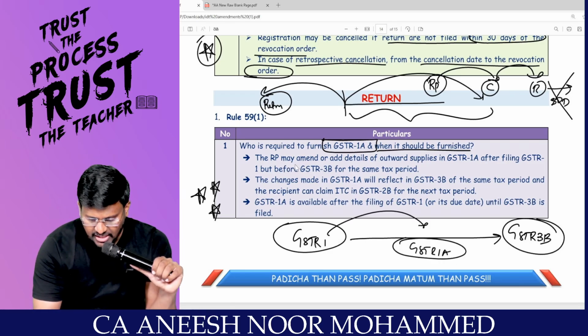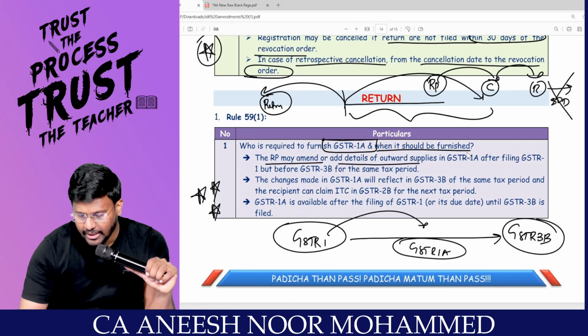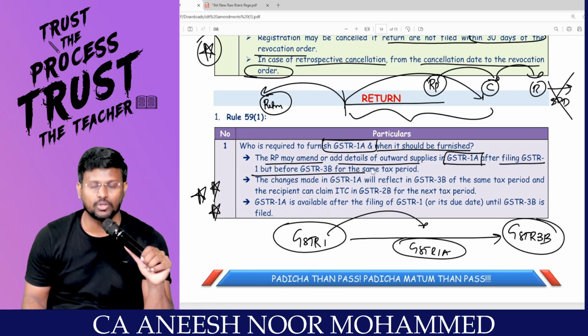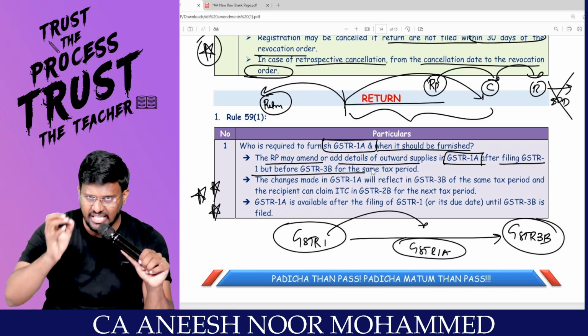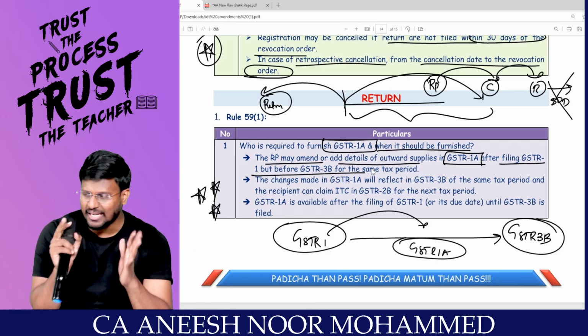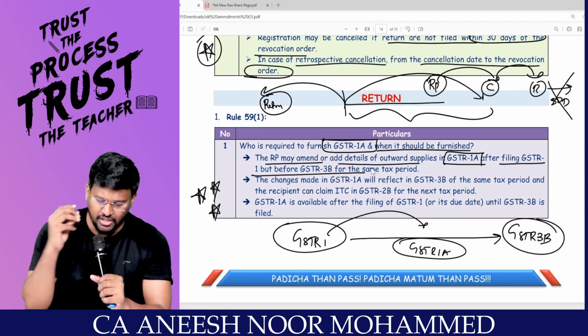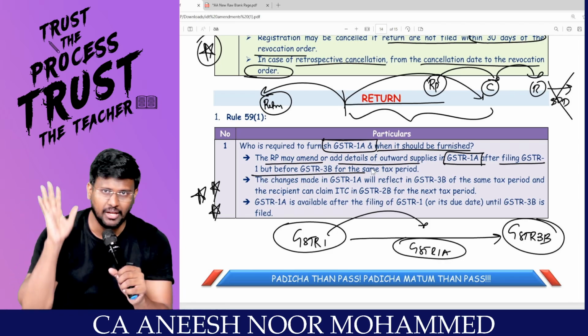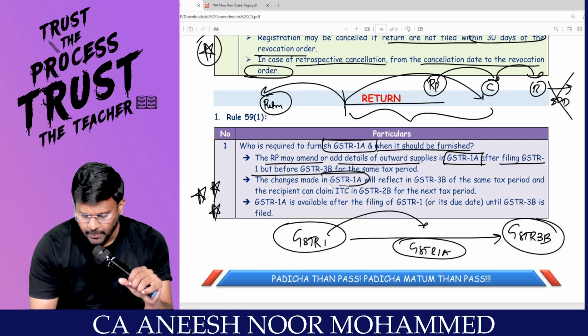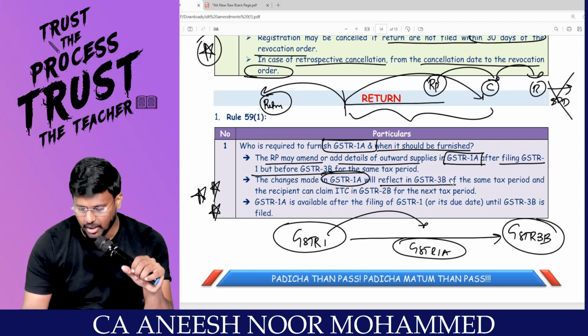The registered person may amend or add details of outward supply in GSTR 1A after filing GSTR 1, but before GSTR 3B for the same tax period. So after you furnish GSTR 1, before you furnish GSTR 3B, in that gap, if there is any mistake in GSTR 1, you can change it by filing GSTR 1A. It is only optional. If you want, you do it. It's not compulsory. The changes made will reflect in GSTR 3B.